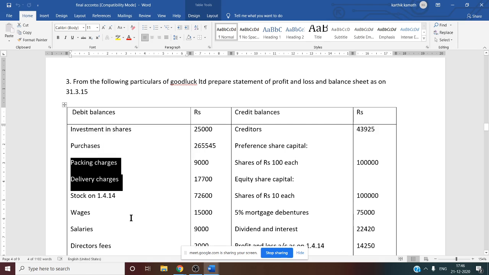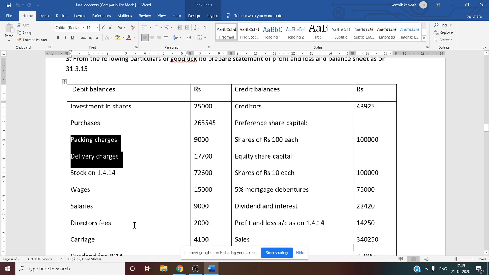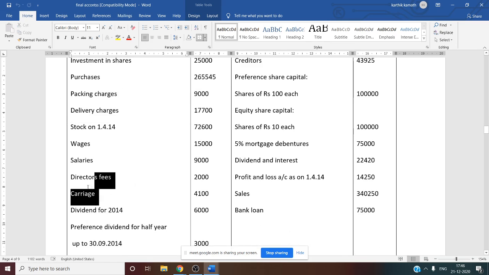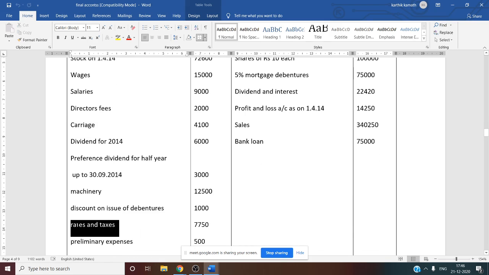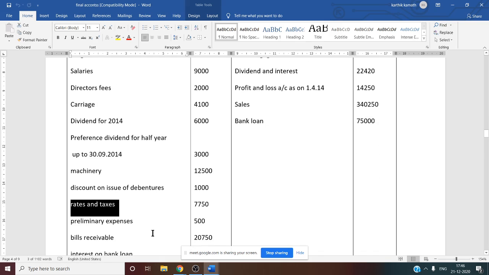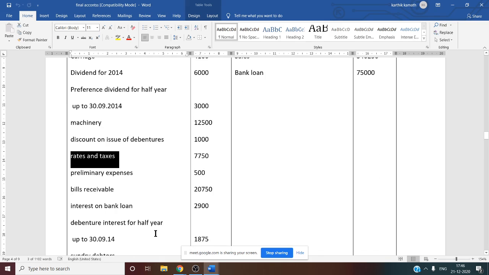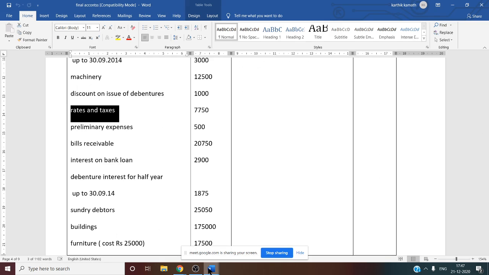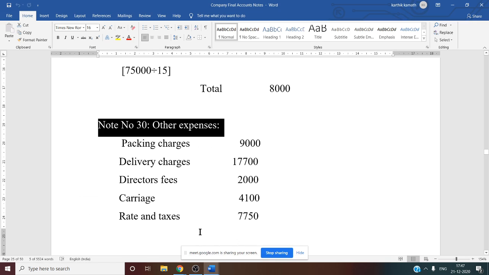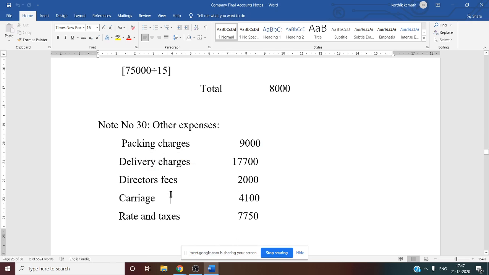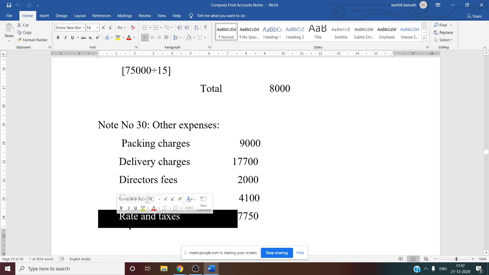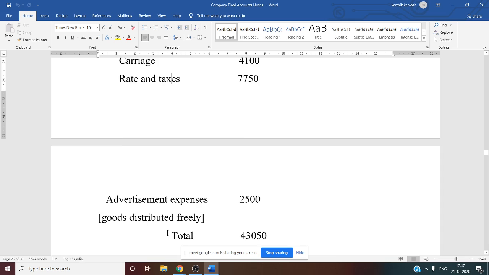Packing and delivery charges, these are other expenses, so you can show both. Then one more thing, director fee and carriage, these are also other expenses. There you can show the information. Rates and taxes are also other expenses. So five items are directly given, which you can enter under working note number 30. See this: packing charge, delivery charge, director fee, carriage, and rent, rates and taxes. So now we have recorded these.